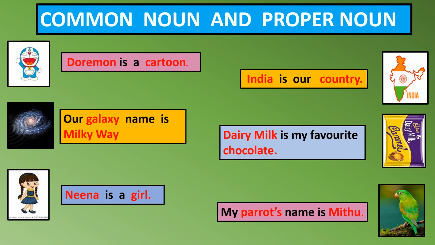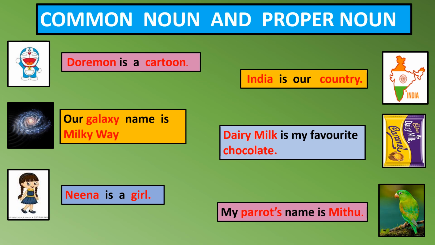But have you noticed one more thing? Between these words, or between these two nouns, one starts with a capital letter while the other one starts with a small letter. Like Doraemon in the first sentence starts with a capital letter but cartoon in the same sentence starts with a small letter.